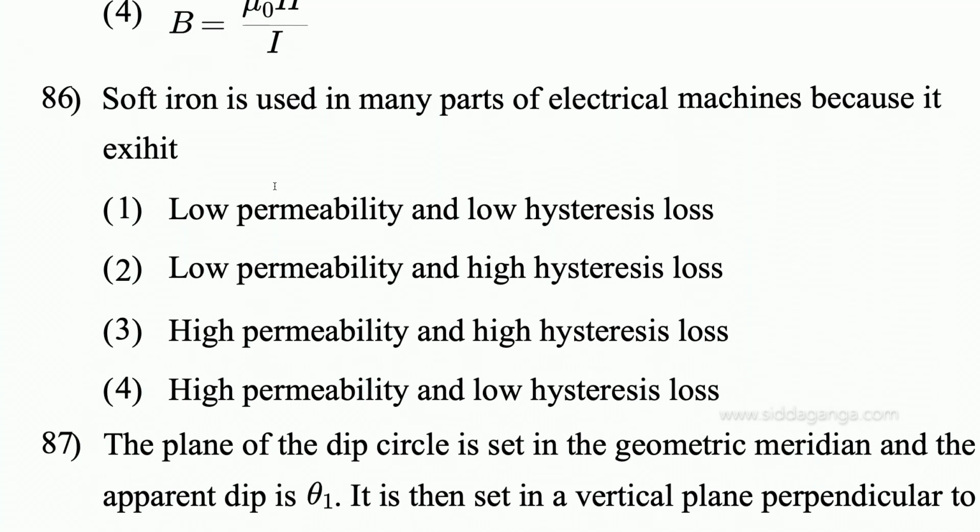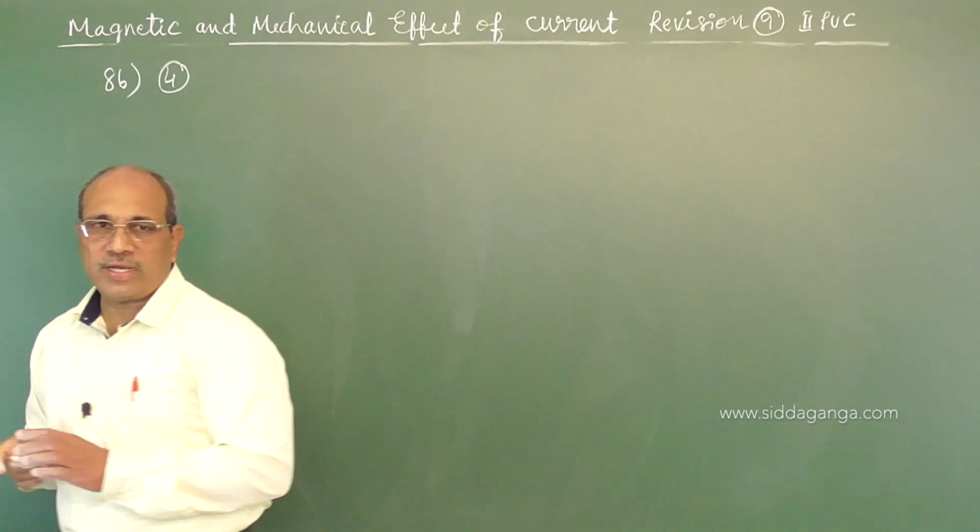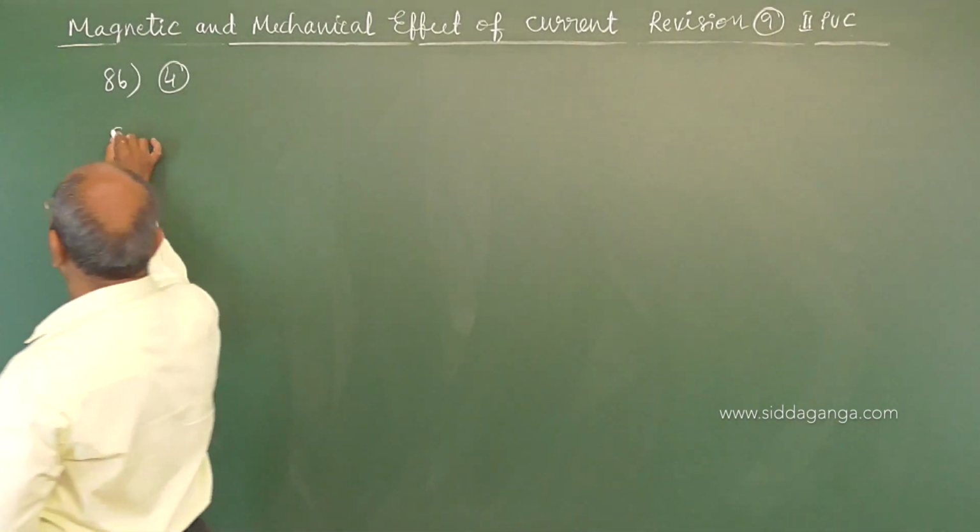The loop area must be very thin so that it can undergo cycles of magnetization. In every cycle, if it is losing more magnetism, more heat will be generated, the material may go out of order, and efficiency is very low. Therefore, soft iron as an electromagnet has high permeability and low hysteresis loss. Option number 4 is the option for the 86th question. As an electromagnet it is. Coming to 87.